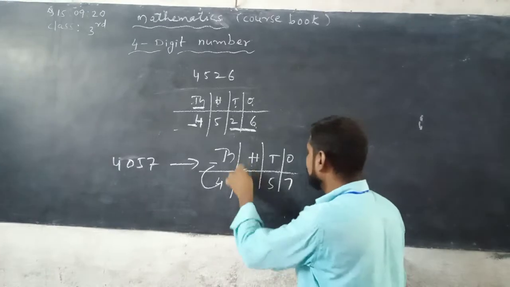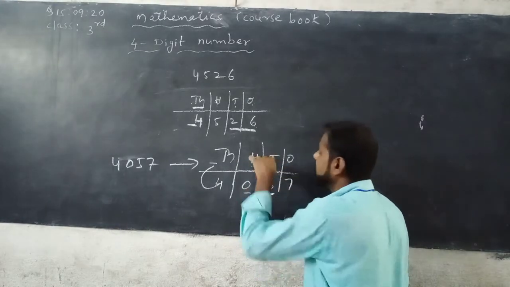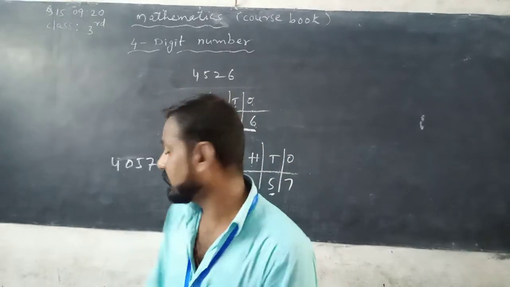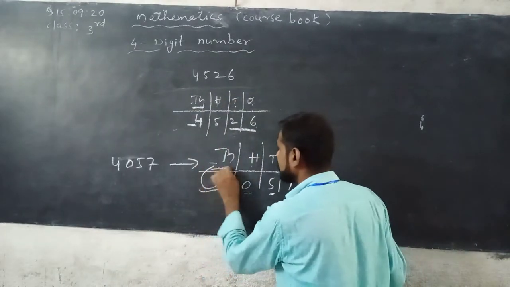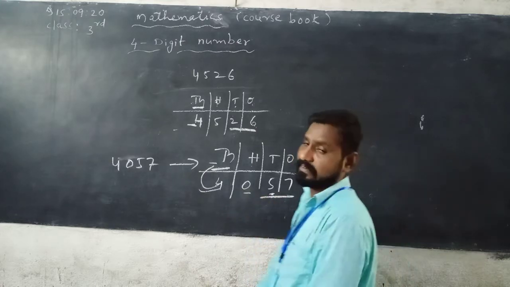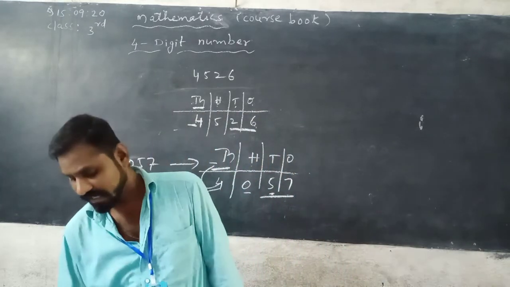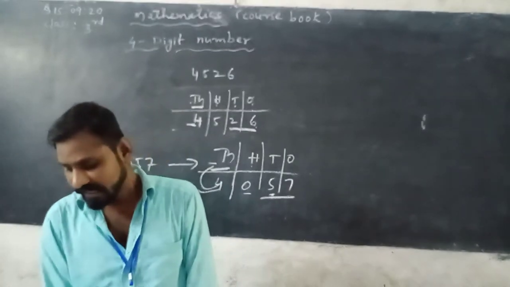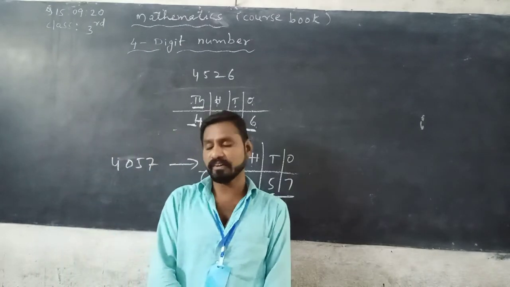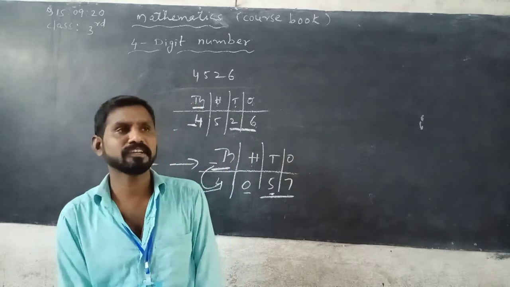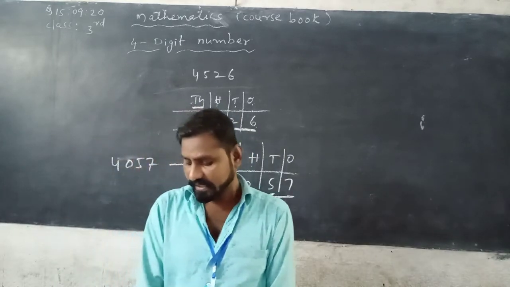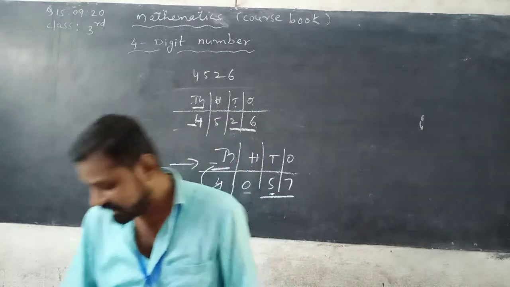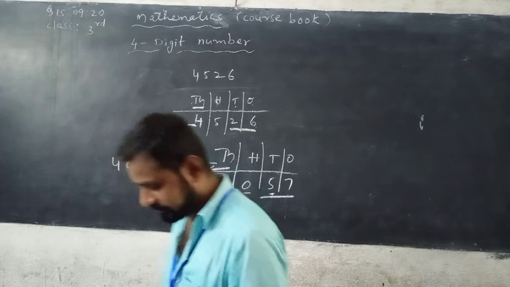So don't read it as 4,000 0 hundreds. Correct? No. 4,057. 5 is in tens place and 7 is in ones place. So it can be read as 4,057. The numbers after 1,000 means 1,001, 1,002 like that only. Up to 9,999 are the 4-digit numbers.